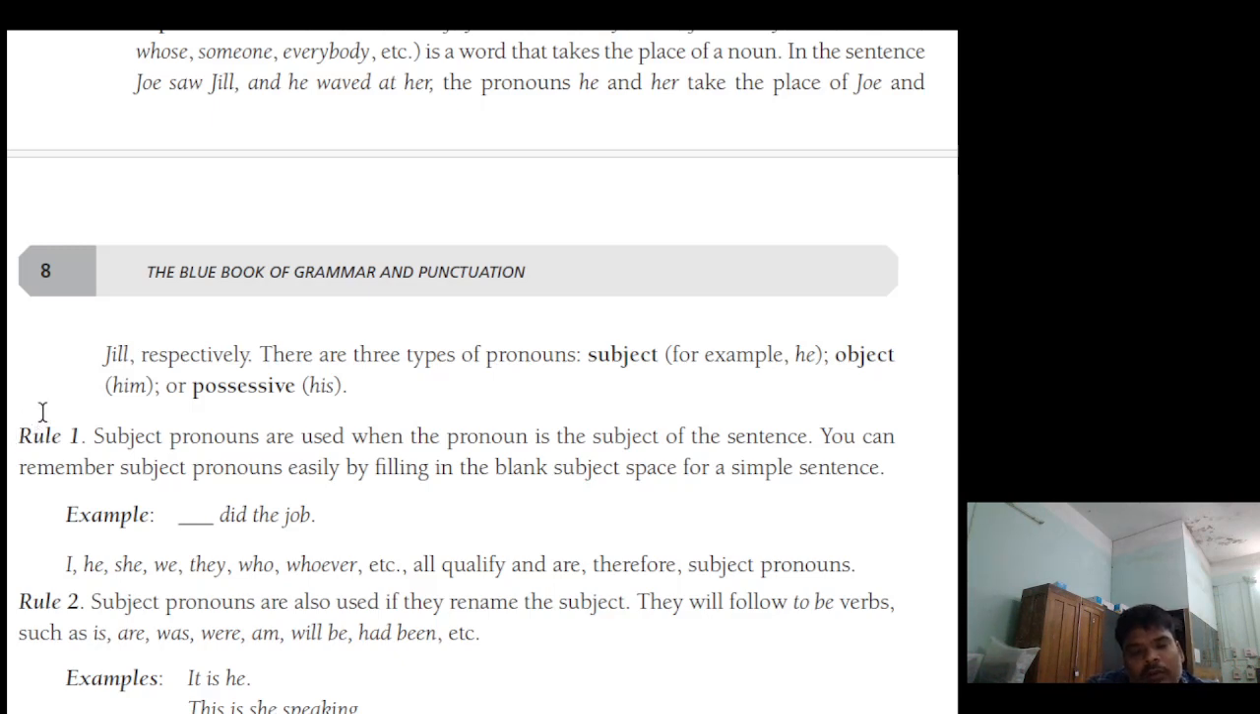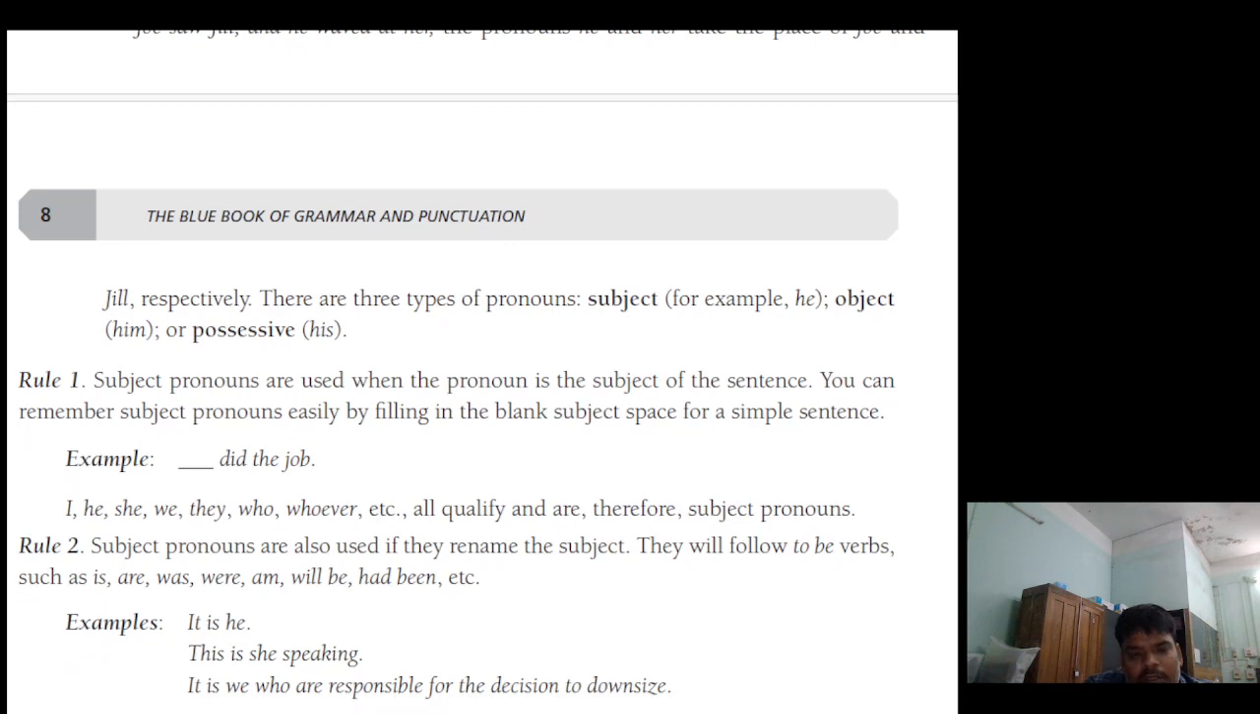Rule 1. Subject pronouns are used when the pronoun is the subject of the sentence. You can remember subject pronouns easily by filling in the blank subject space for a simple sentence. Subject pronouns are also used if they rename the subject. They will follow to be verbs such as is, are, was, were, am, will be, had been, etc.